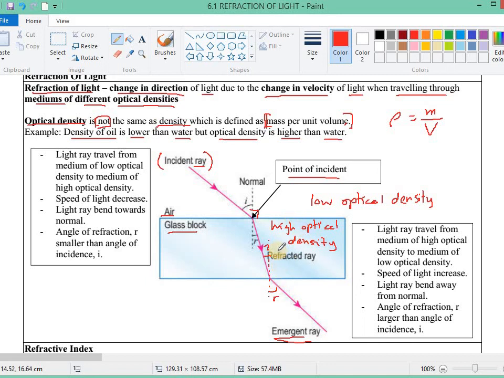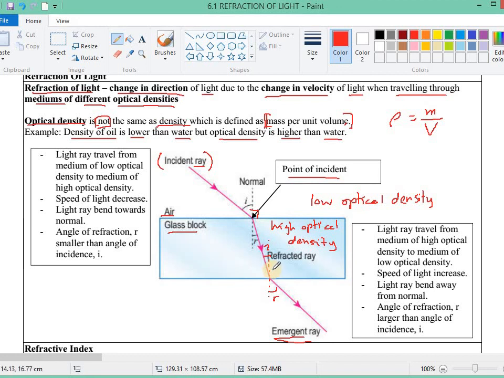This symbol i is the symbol for incident angle, and r is the symbol for refracted angle. When the light goes from low optical density to high optical density, the refracted angle will be smaller than the incident angle.